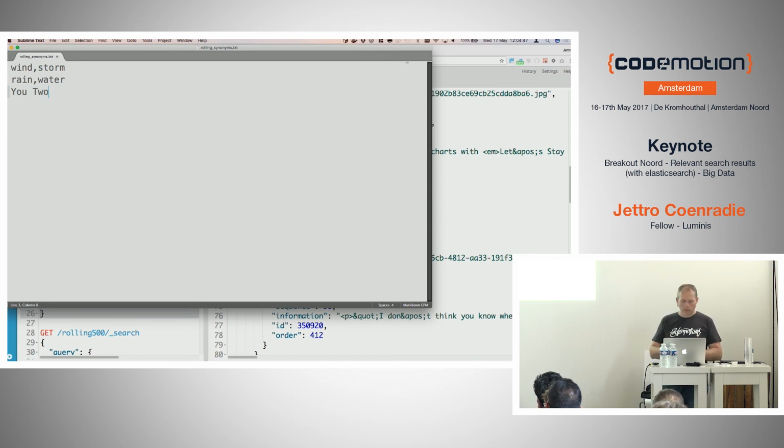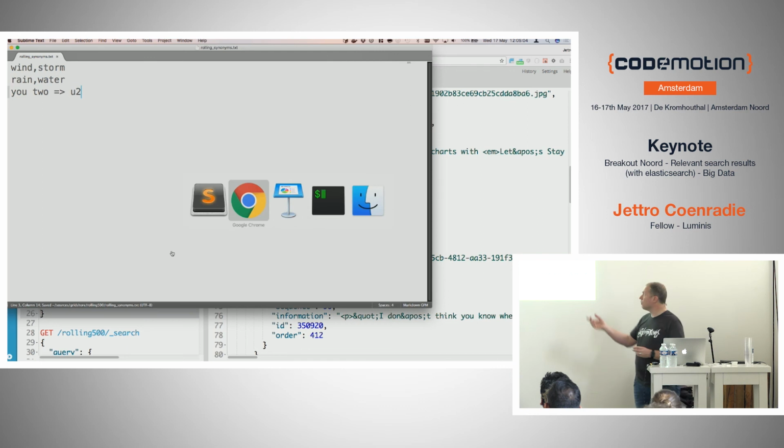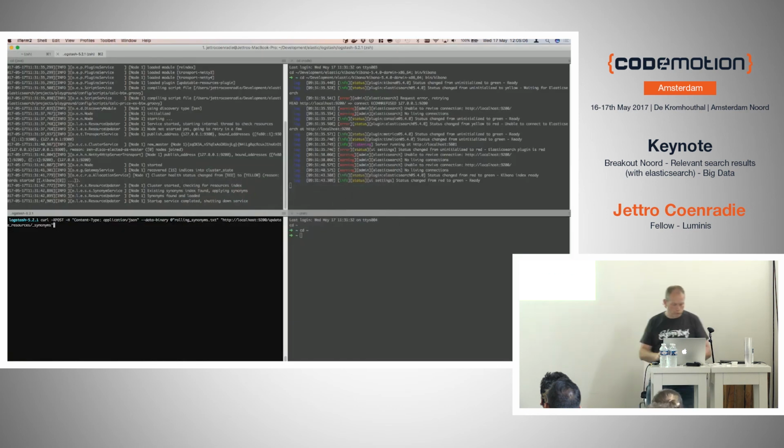But this is not really what I want, because I don't want to look up U2 this way. Oh, I have to use small. What I want is to replace this with this. So if I now look for U2 written out, I want it to look for the actual term U2. So I apply this in the filter file, and now I send this file,